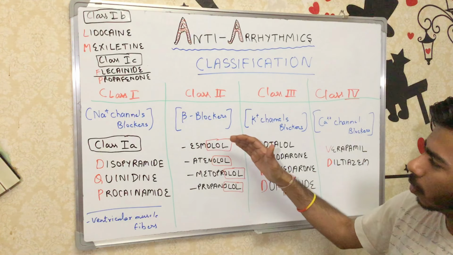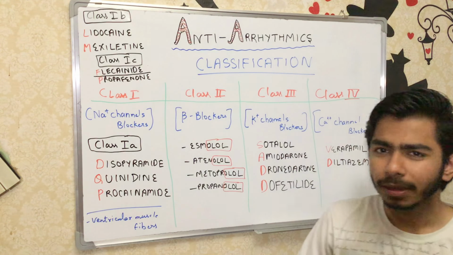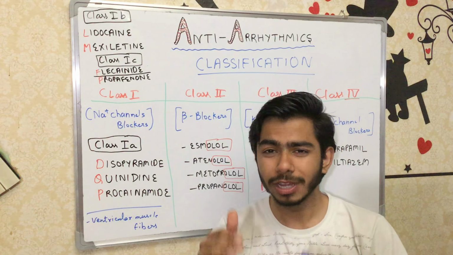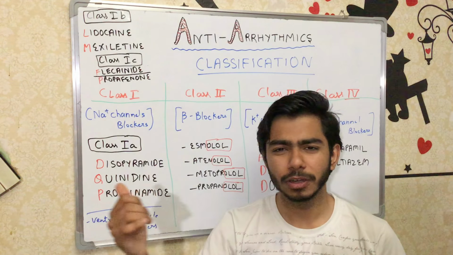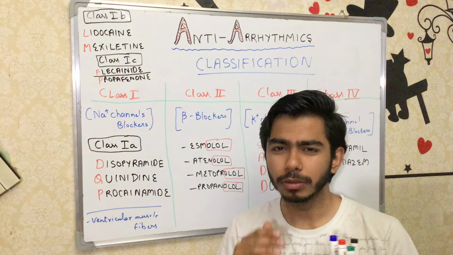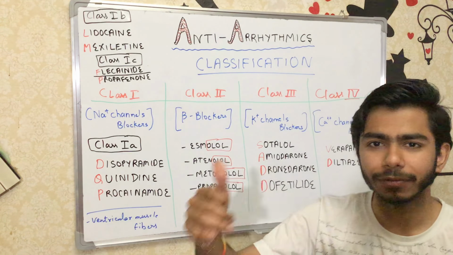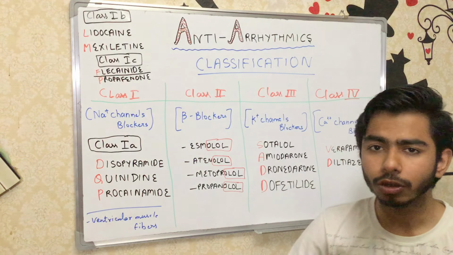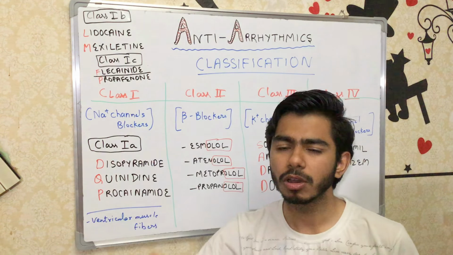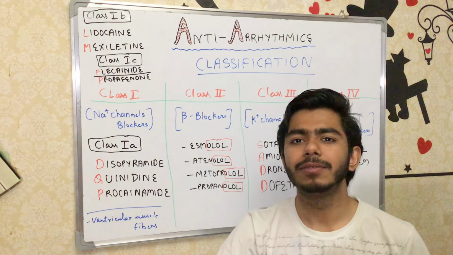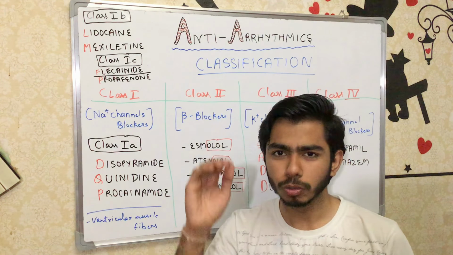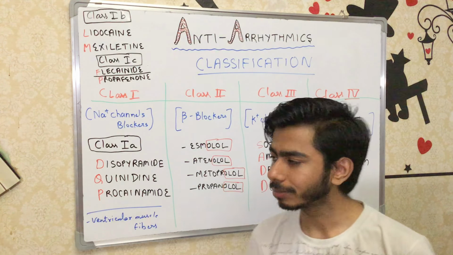The class 2 agents, as I told you, are the beta blockers. What they are doing is sitting on the beta 1 receptors and blocking them. So they are reducing the effect of catecholamines, epinephrine or norepinephrine, which comes from the adrenal medulla, on the beta 1 receptors and eventually on our heart. As the beta 1 receptor is blocked, our heart rate is reduced, and the contractility of the cardiac myocytes will also be reduced, right?